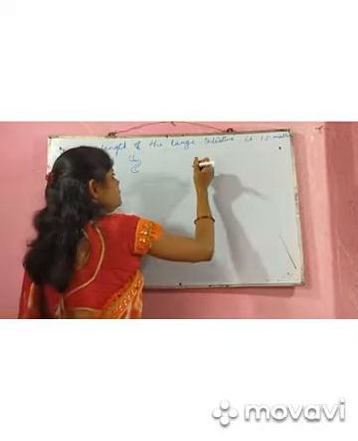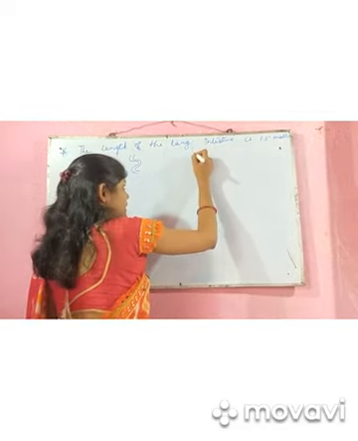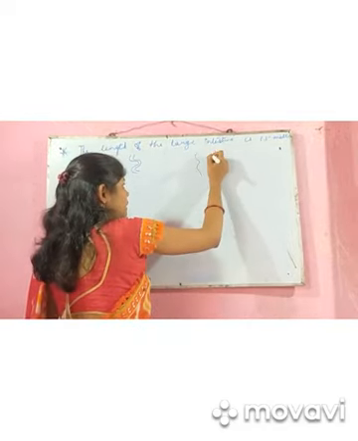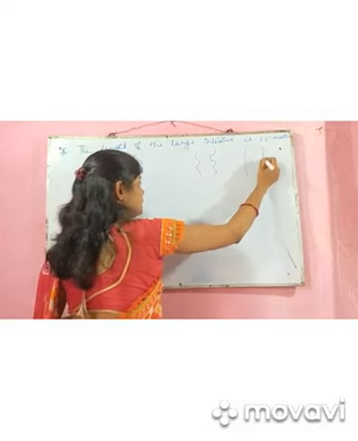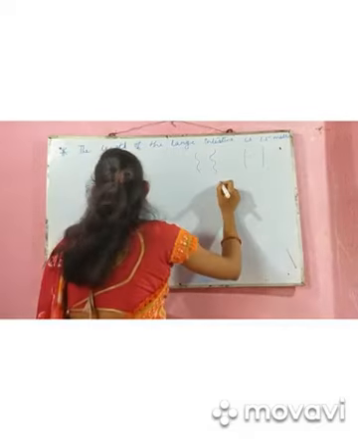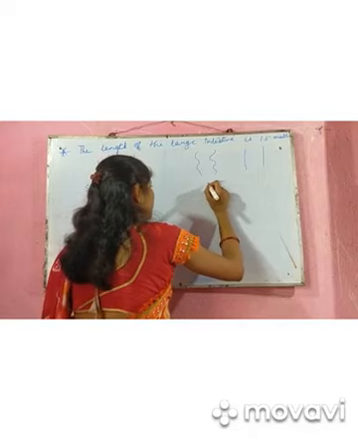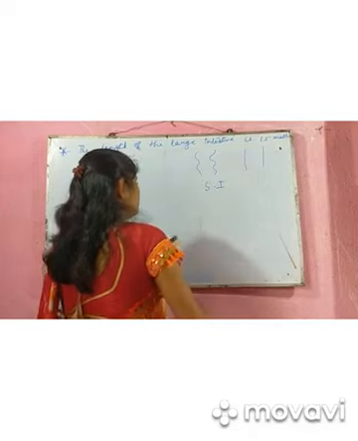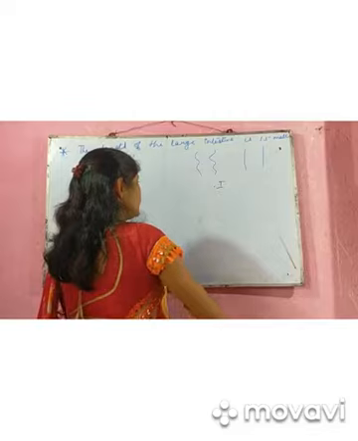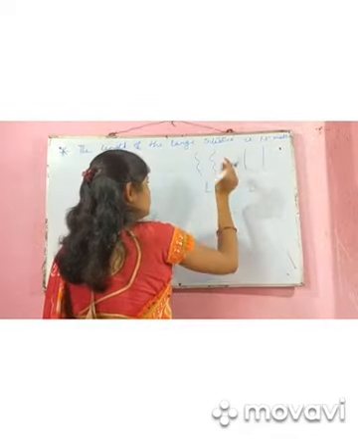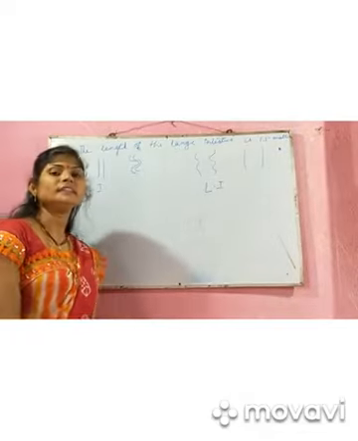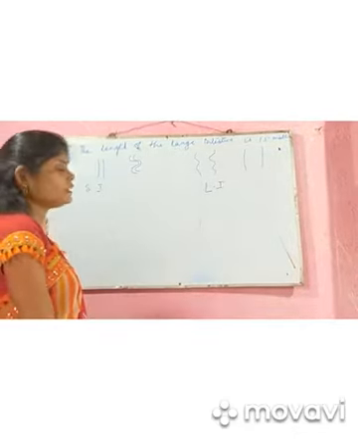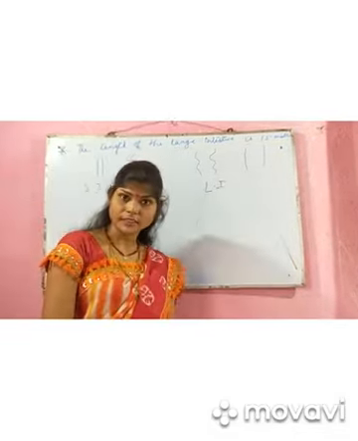But when we see the structure of the large intestine, it is somewhat larger like this, means the width is larger here. So when we compare according to the width, the large intestine is broader than the small intestine, hence it is known as large intestine and small intestine.